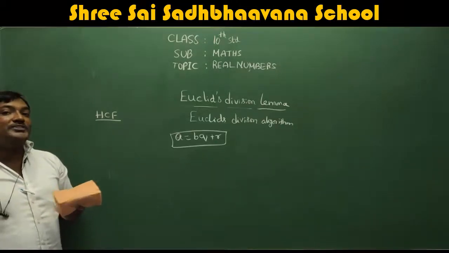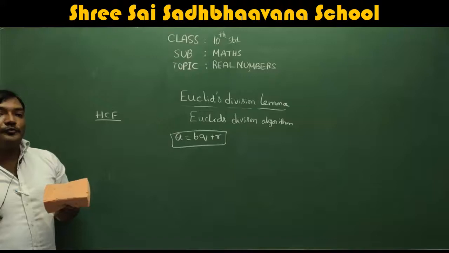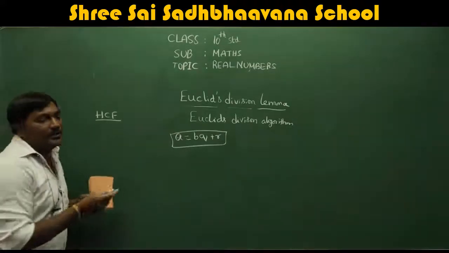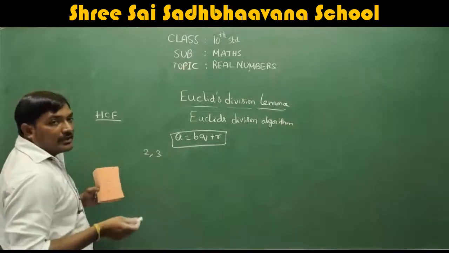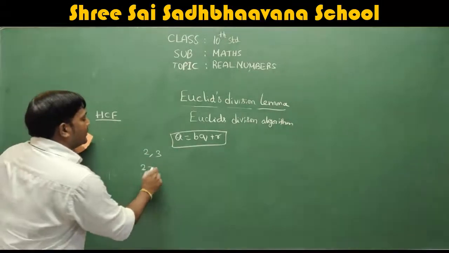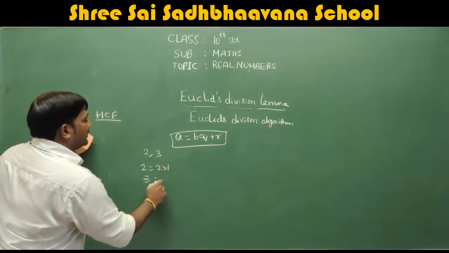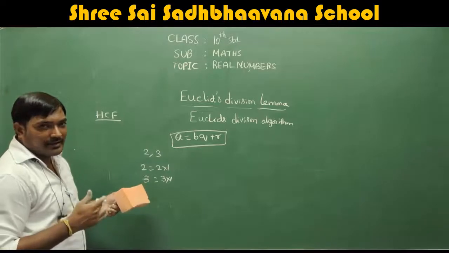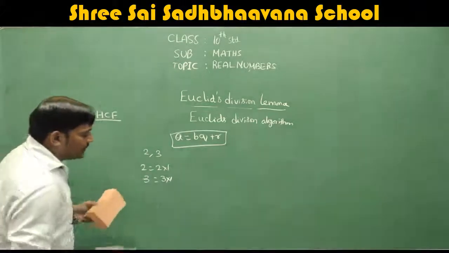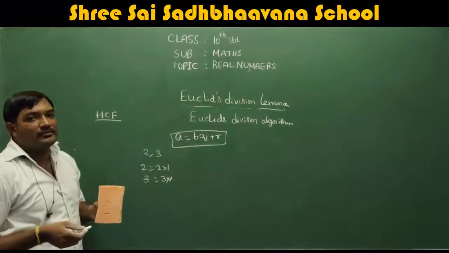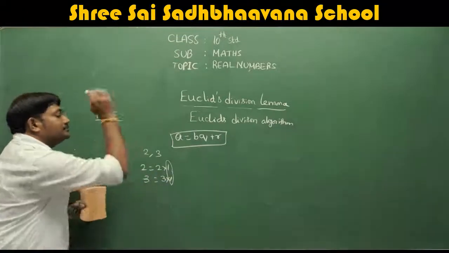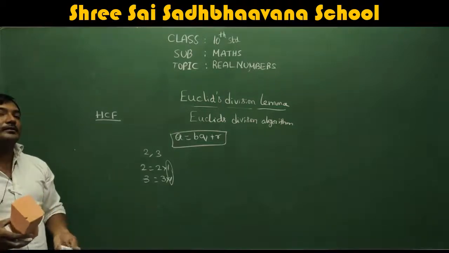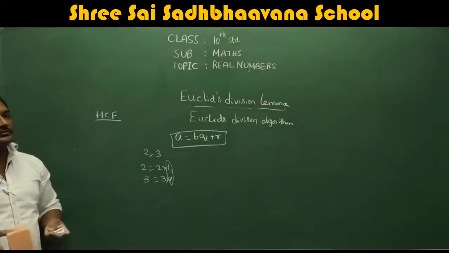Means we are taking the factor which is common. For example, we will take 2 comma 3. So 2 can be written as 2 into 1, 3 can be written as 3 into 1. Maybe it is a little technical, you have to just think upon it. Tell me which is common here. 1. So we are taking the number which is common. So 1 is the HCF.